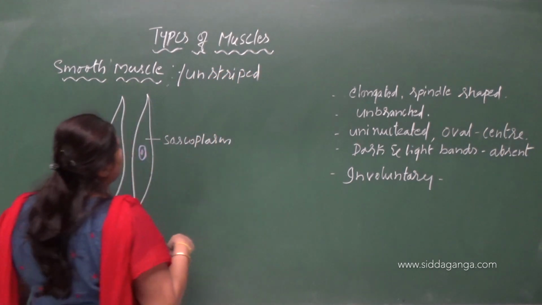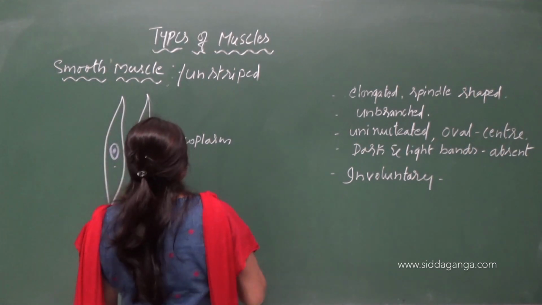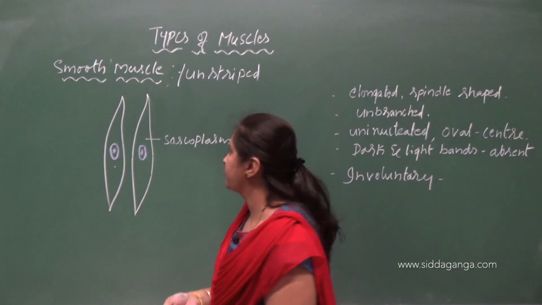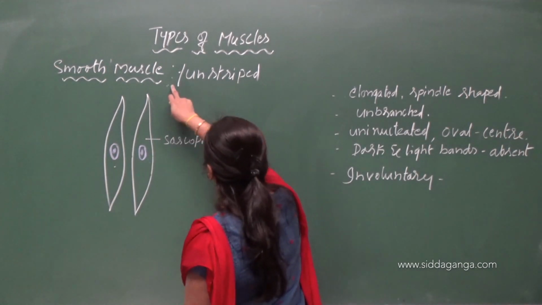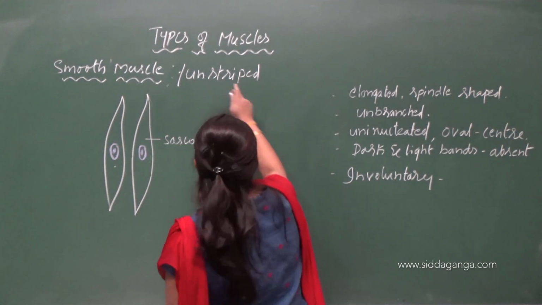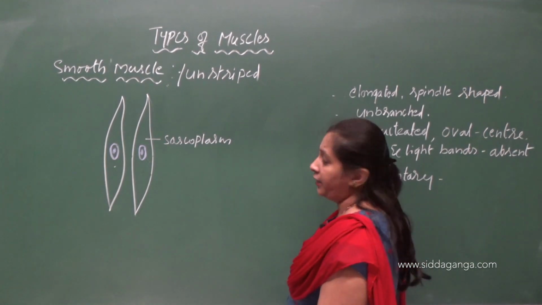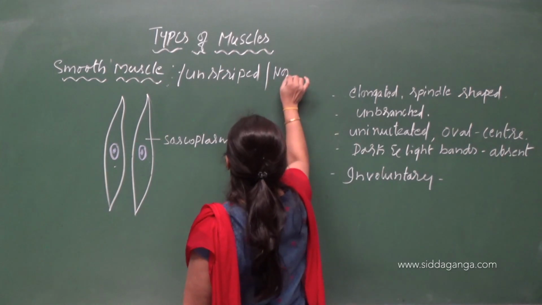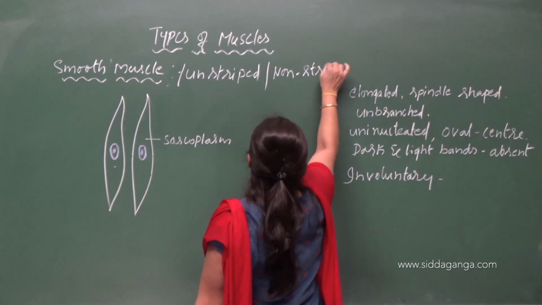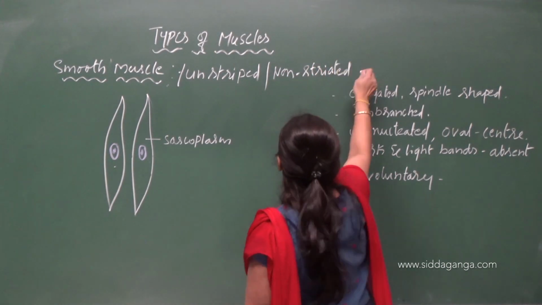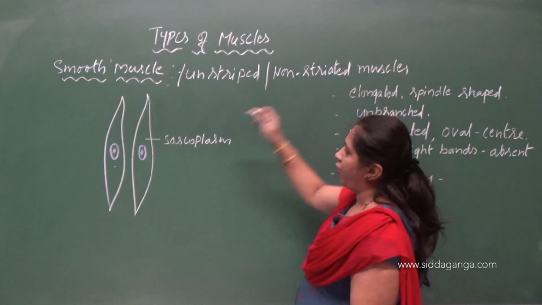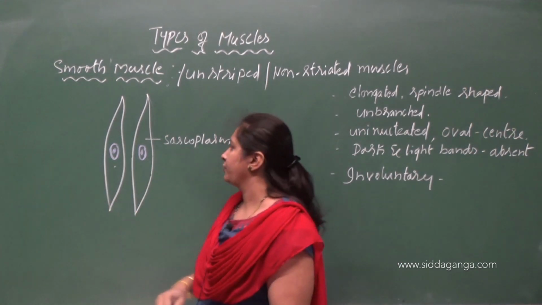You have to remember which muscles are called unstriped muscles and which muscles are called striated or striped muscles. So smooth muscles, why are they called unstriped? Because of the absence of dark and light bands. They are also called non-striated muscles because of the absence of striations, right?